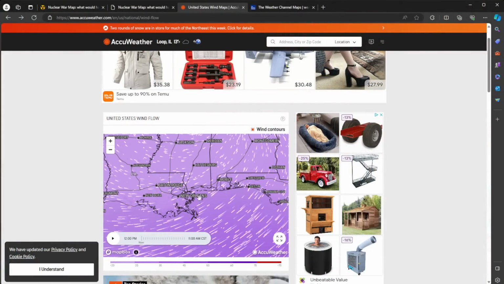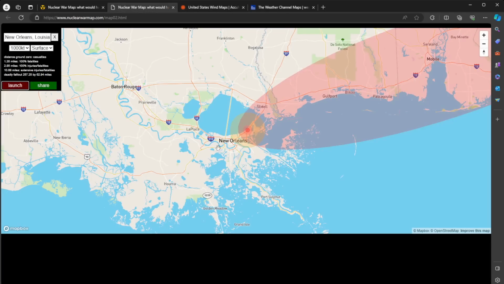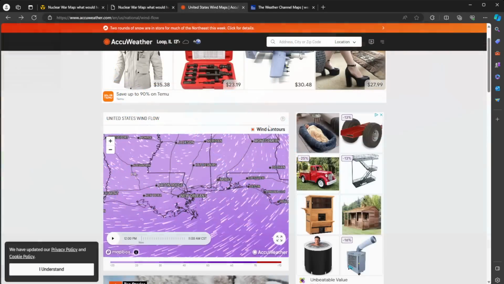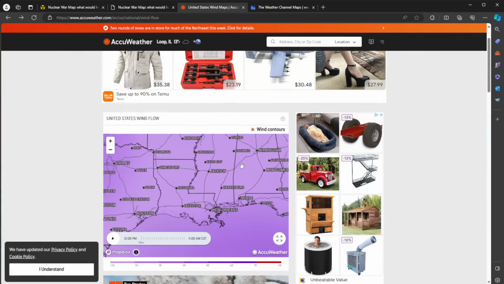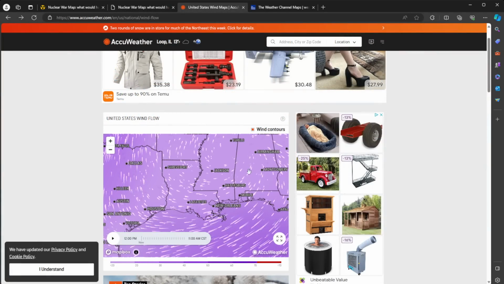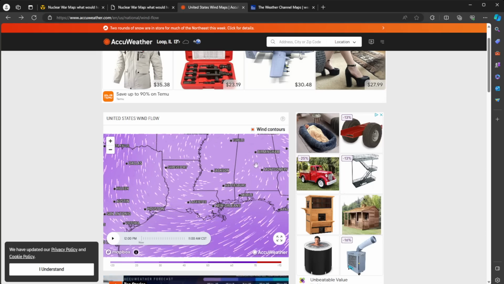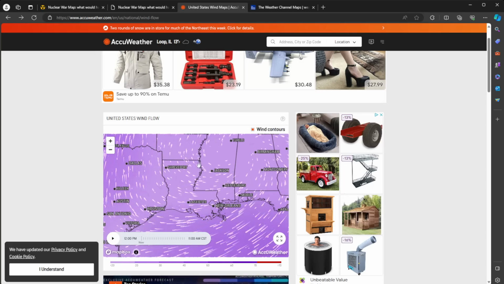So the simulator is fantastic, especially when it looks at fallout zones, but you have to know at the time of the detonation which way the winds are heading. For New Orleans, they're going in this direction, not this direction. Why is that? If you'll notice, if I actually go up a little bit and zoom out, you can see that there's a giant spiral taking place right here, right over Mississippi perhaps?